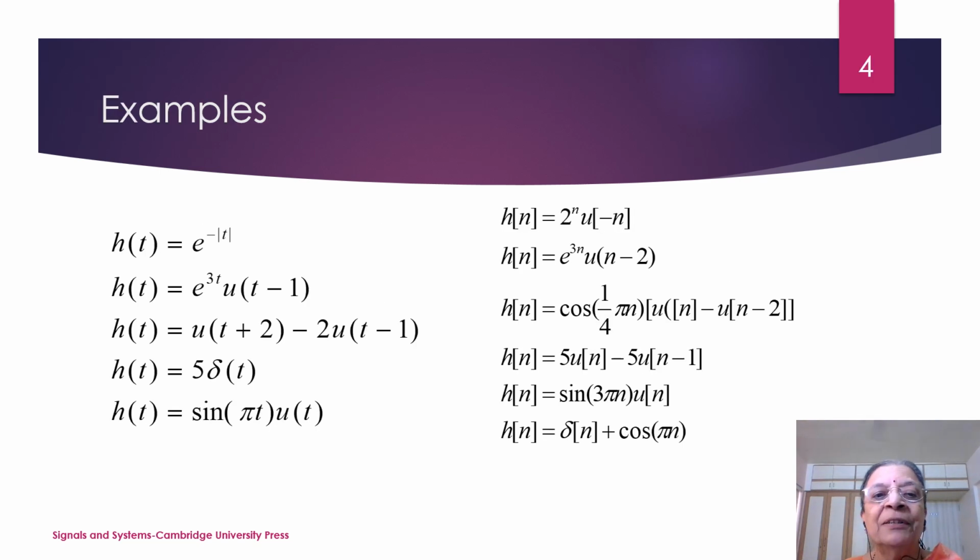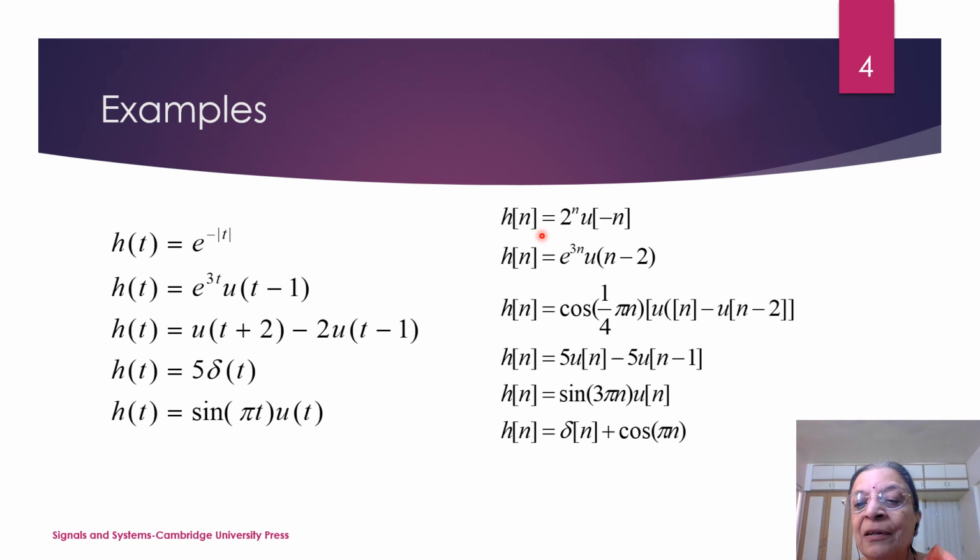Consider some examples. h(t) is e raised to minus mod t, h(t) is e^(3t) u(t minus 1), h(t) is u(t plus 2) minus u(t minus 1), h(t) is 5 delta(t), h(t) is sin(pi t) into u(t). So only this system which is given by h(t) is 5 into delta(t) contains only the scaled version of the impulse. Hence this particular system is memoryless. All others are with memory.